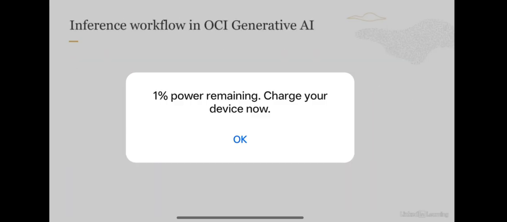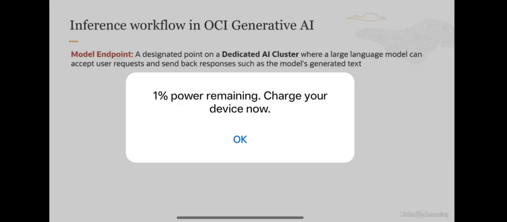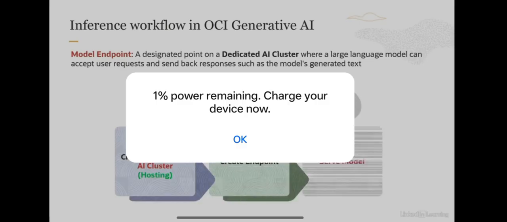Now, similar to that, let us look at the inference workflow in the OCI Generative AI service. Before we go, just a quick term here, which is called model endpoint. Model endpoint is a designated point on the dedicated AI cluster where the large language model can accept user requests and send back responses, such as model-generated text. So that's the endpoint where you can receive a request and send a response. Quite straightforward process. The first step is you create a dedicated AI cluster like we did with fine-tuning. Now the cluster is called a hosting cluster, and then you create the endpoint, and then basically you serve the traffic, the production load, or you serve the model. So this is what the process looks like.